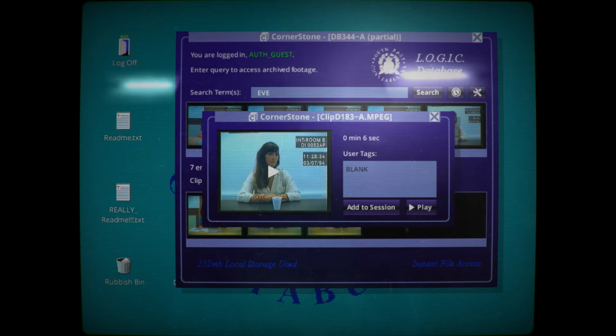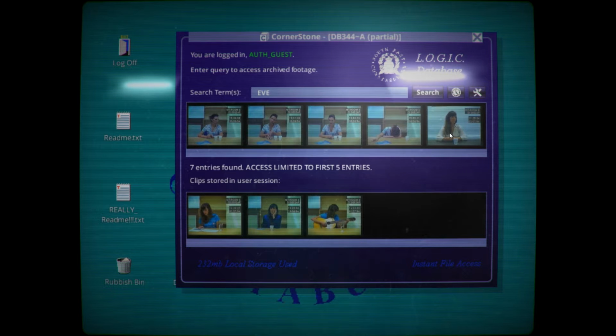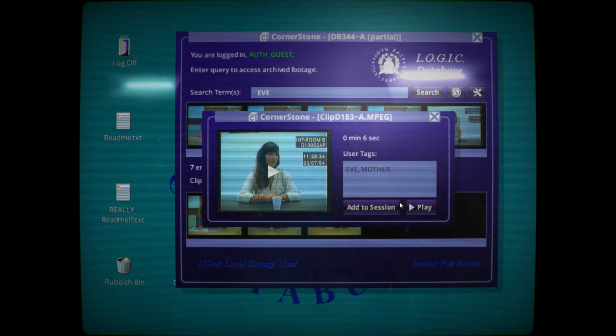I'm so confused. So, Eve and Hannah. Does this person have multiple personality disorder? What is this? Alright, so we've got Eve, mother. Mother called her Eve, but she spoke about Eve in the past as being a friend from school. Why would a mother call her Eve? Guys, this is getting really confusing. I'm gonna add this to the session. I don't know why.